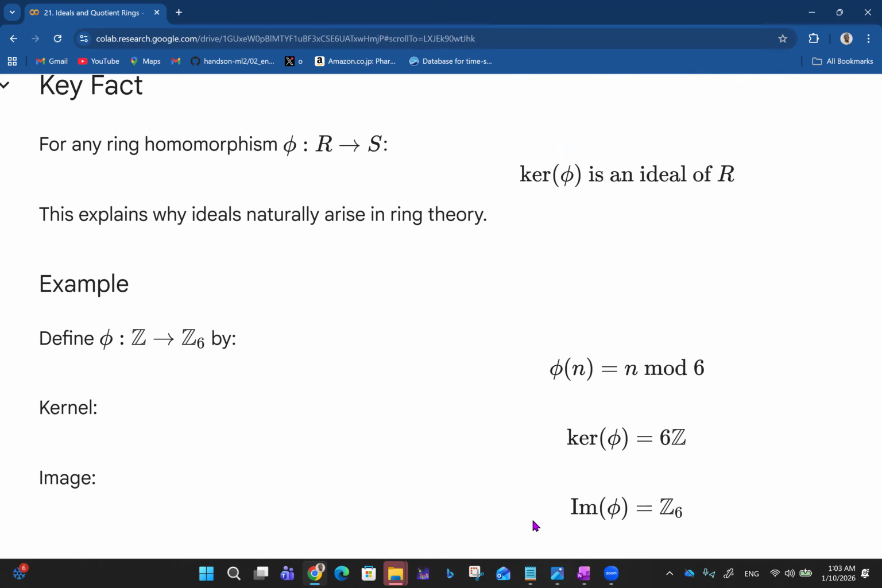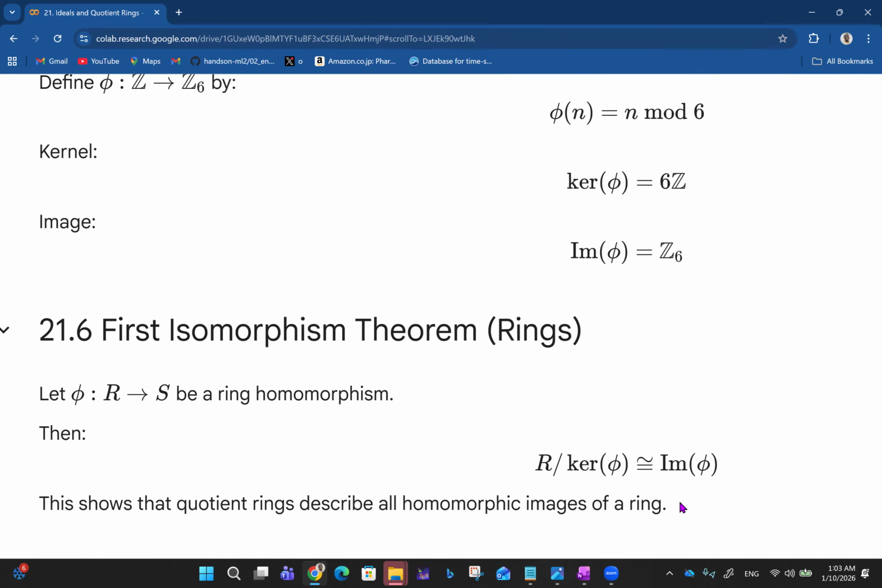Imagine this example. Define phi, a homomorphism, which maps the set of integers to the set of integers modulo 6 by phi of n equals n mod 6, as usual. So the kernel will just be 6Z, and then the image will be Z6, the whole of Z6 altogether, because Z and Z6 have Z6 in common. That's where the image comes from.